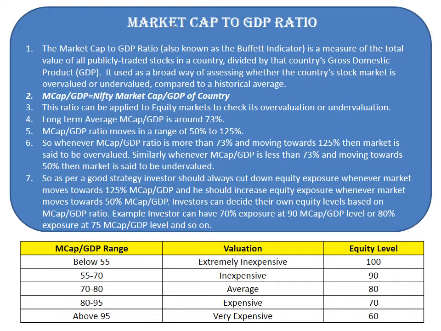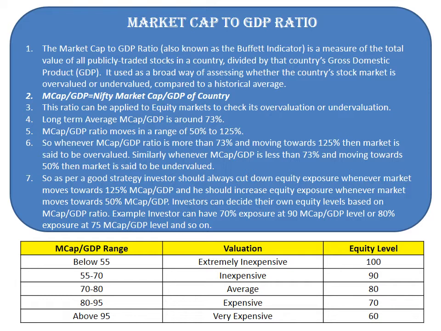125%. So whenever market cap to GDP ratio is more than 73% and moving towards 125%, then market is said to be overvalued. Similarly, whenever market cap to GDP is less than 73% and moving towards 50%, then market is said to be undervalued.